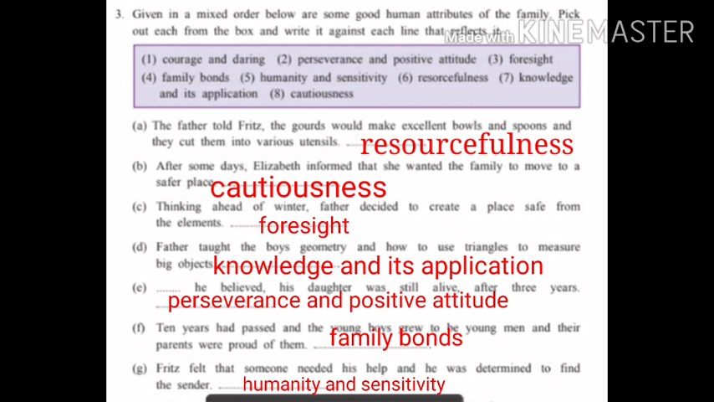Next one, he believed his daughter was still alive after 3 years. Perseverance and a positive attitude towards life is shown from this line. Next one is 10 years had passed and the young boys grew to be young men and their parents were proud of them. Family bonds, this human attribute is shown from this line. Last one. Fritz felt that someone needed his help and he was determined to find the sender. Humanity and sensitivity, this human attribute is shown from this line.